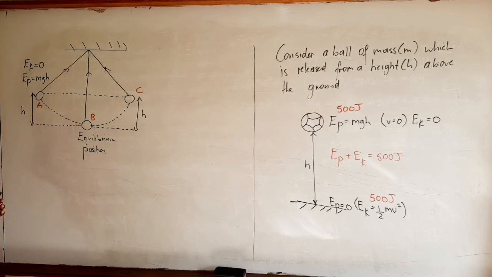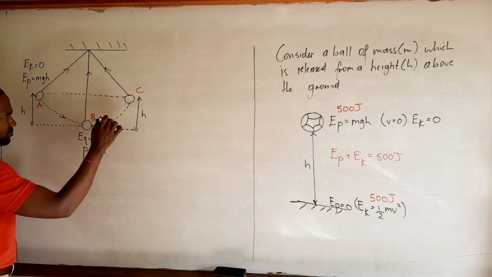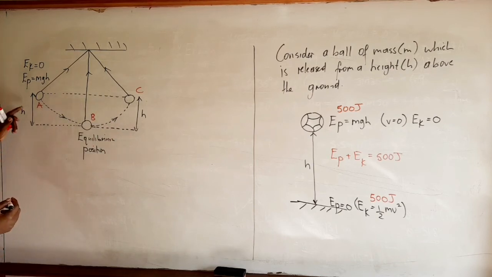Now as the pendulum falls, as it moves along this path here, it loses height and therefore it loses potential energy, right? And according to the principle of conservation of mechanical energy, it gains an equal amount of kinetic energy.